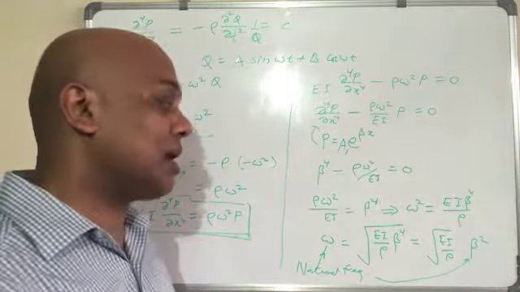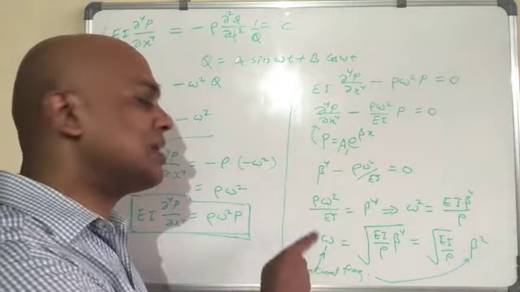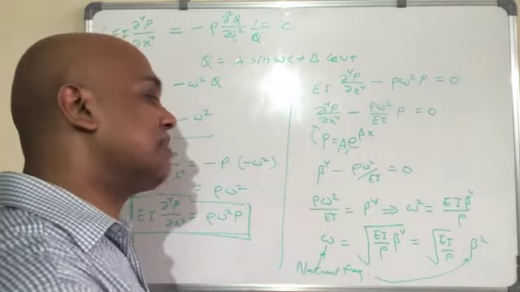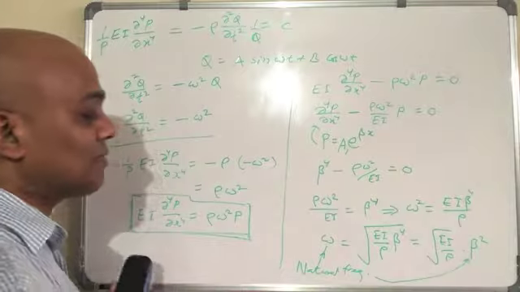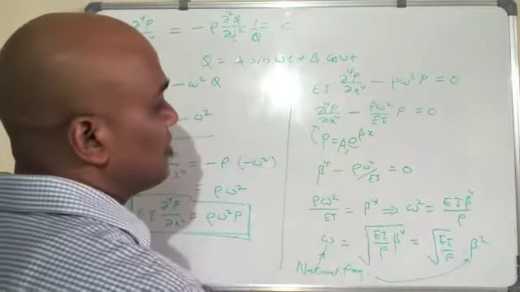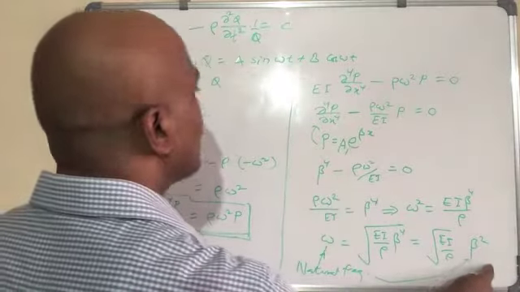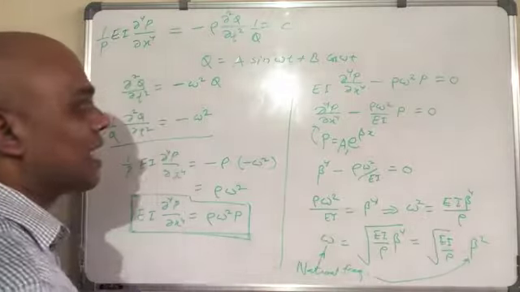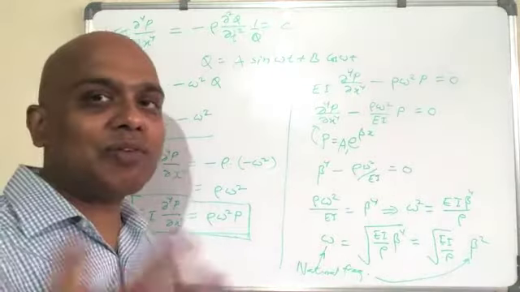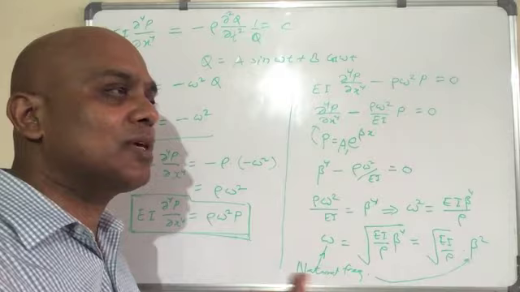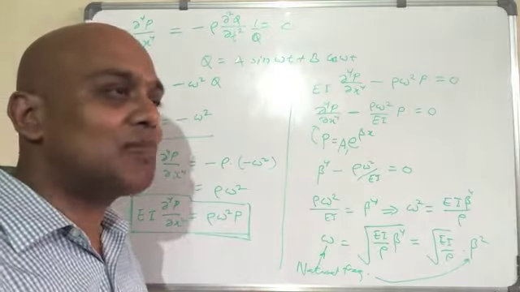Hence, omega will be infinite. Natural frequency will be infinite. And how do you know here? How do you know it's infinite? This comes through the beta. When you have the 4 equations and you give the boundary conditions to solve for beta, you will see that